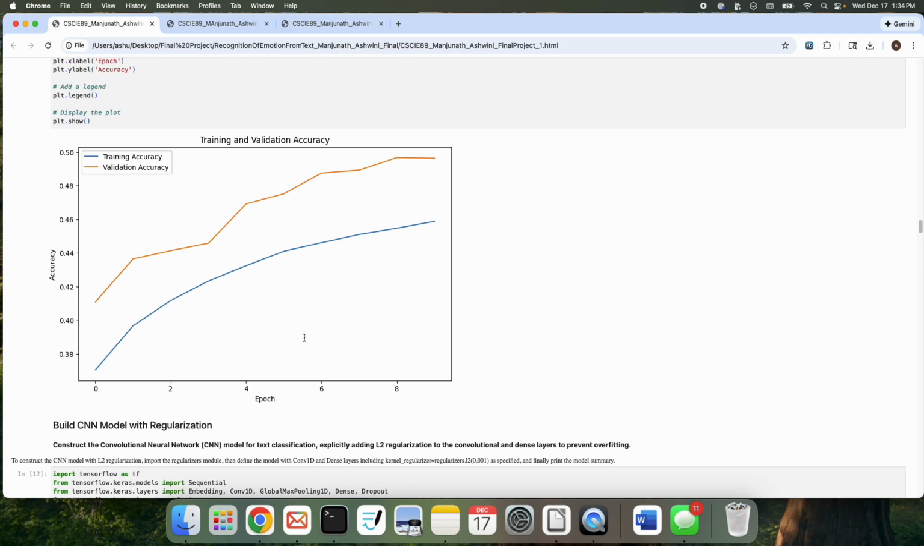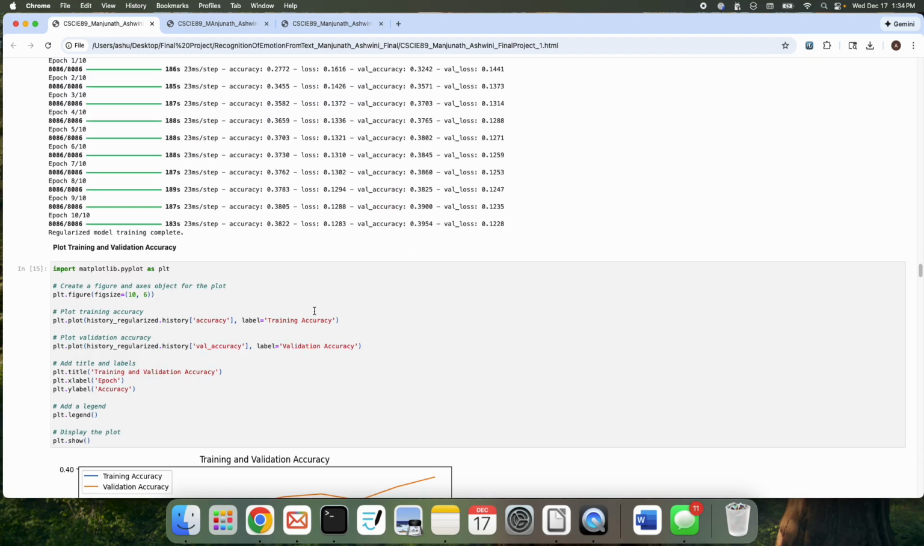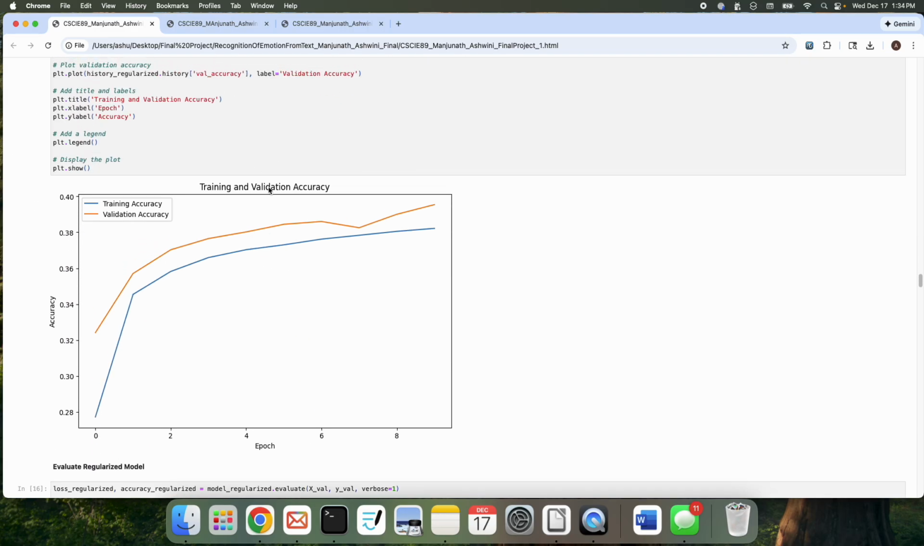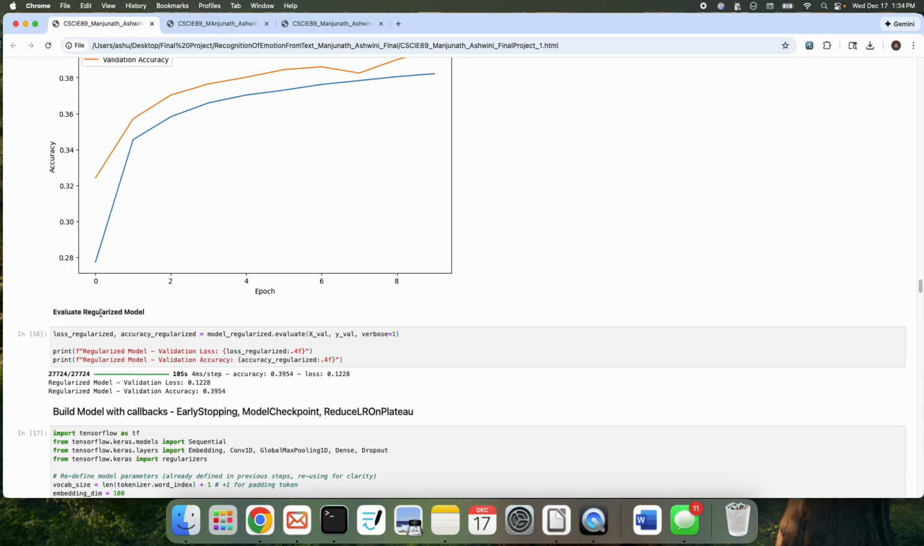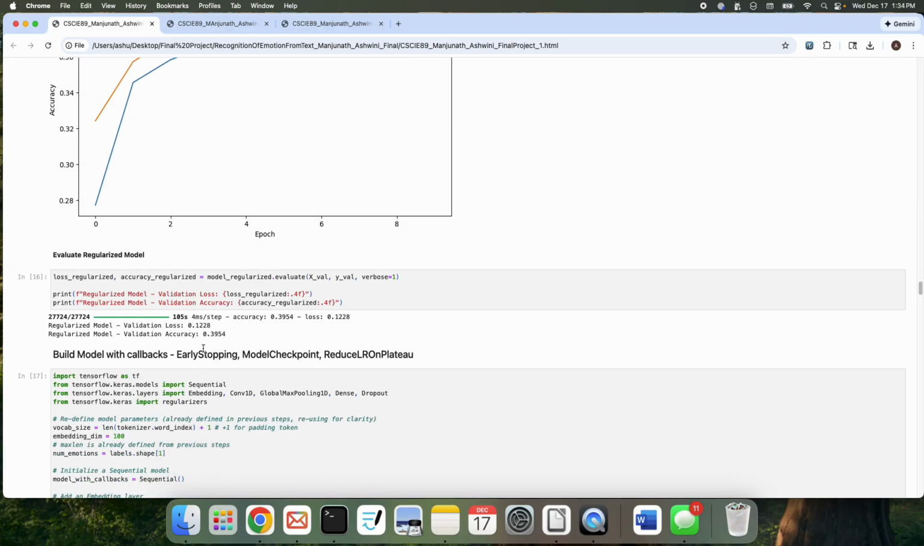So as you can see here, the plot compares the training and validation accuracy over here. And when I evaluated the model, as you can see, the accuracy was 39% and validation loss was 12%.